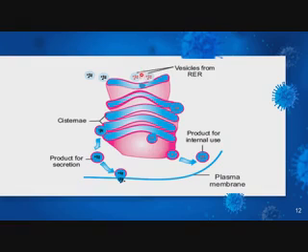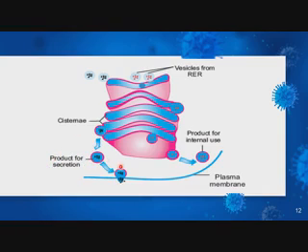Now look here, these are the vesicles. They come from the rough endoplasmic reticulum. Golgi bodies modify these vesicles that come from the rough endoplasmic reticulum, and they move through these cisternae, and then they are converted into membrane bounded sac-like structures. Sometimes they move inside the cells, and sometimes they move out of the cells in the form of secretion.